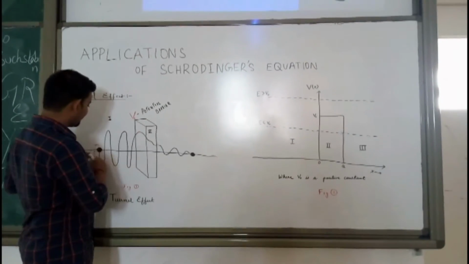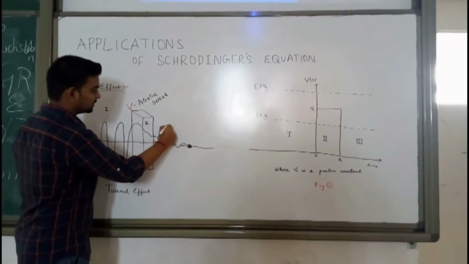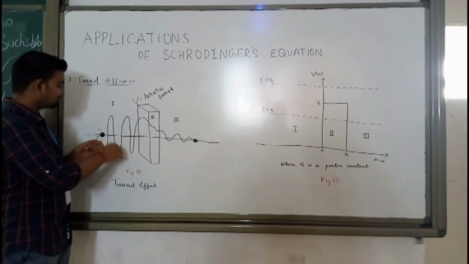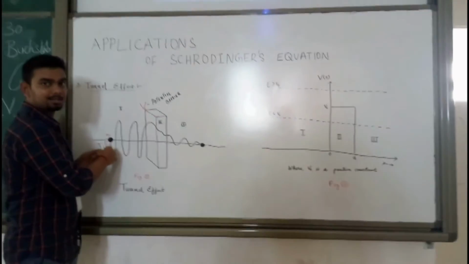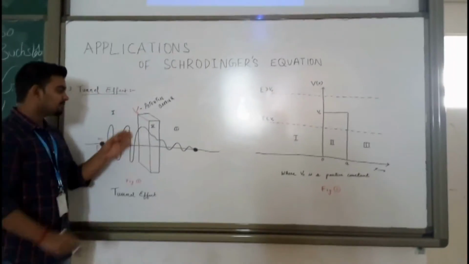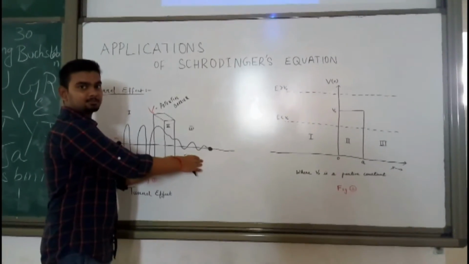It just penetrates, even having the energy E less than V0, it just penetrates and goes to region 3. But what happens to the amplitude of the wave function? The wave function of the particle just decreases. It decreases exponentially in region 2 and gets through to region 3.